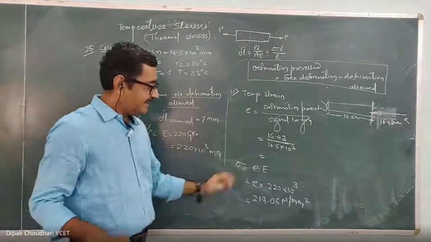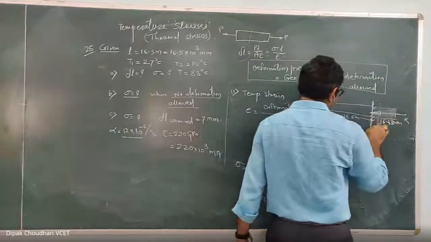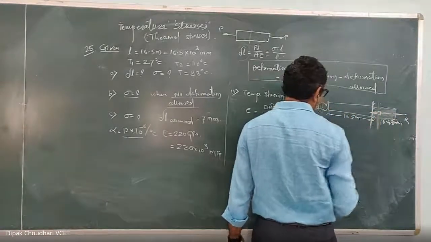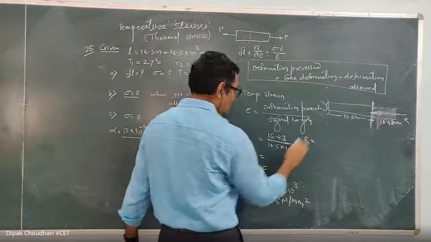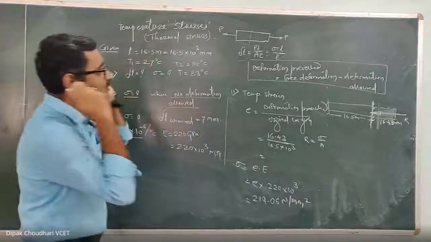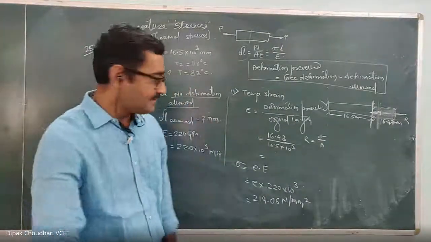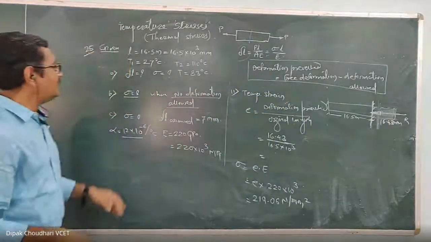Okay, so this is the second case, and in second case, when we completely restrict this deformation, if it is asked how much axial force or how much reactive force, then that reactive force we can calculate as R equal to the stress times the cross-sectional area. But in this case, cross-sectional area is not given, so we cannot calculate that. Okay, in next term, here we will calculate. Now, in third case, let's calculate the third case.